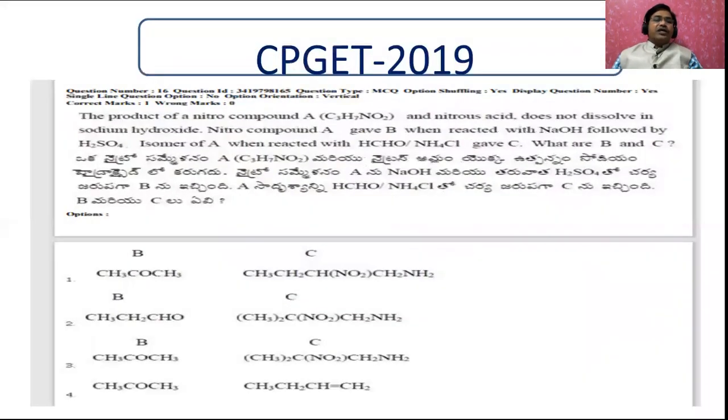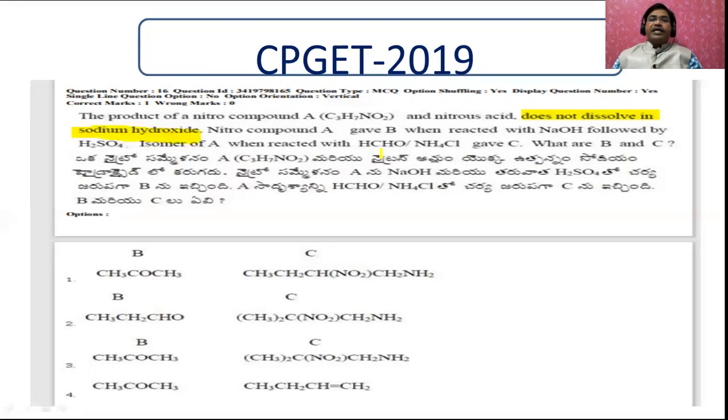Now let us go for another question. The product of a nitro compound A, C3H7NO2, and nitrous acid does not dissolve in sulfuric acid. Remember, whenever you read the question, try to underline the important point. The important point here is that it does not dissolve in sodium hydroxide, which means it is not acidic in nature.